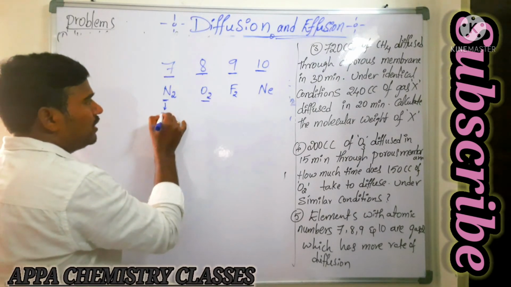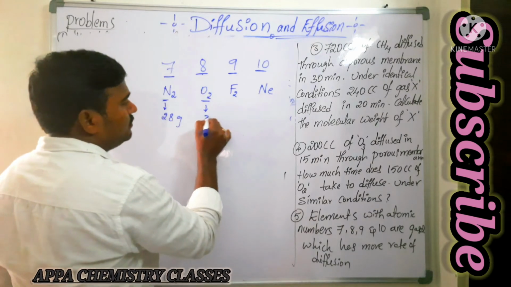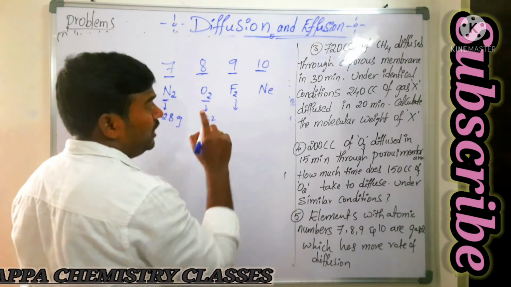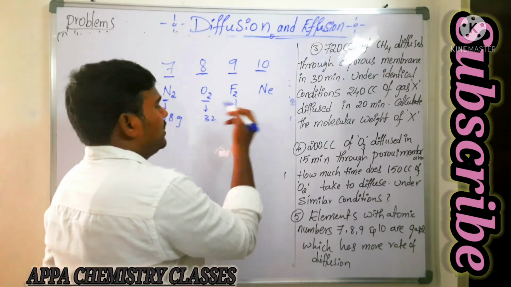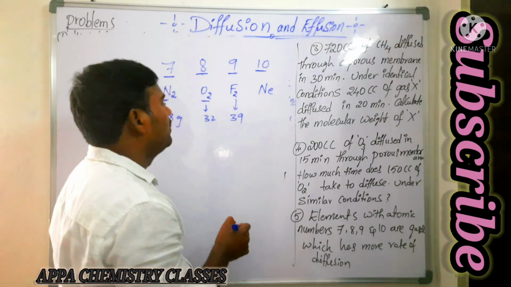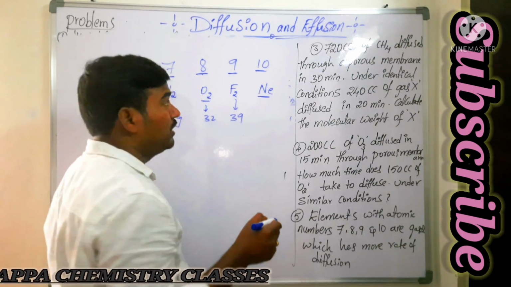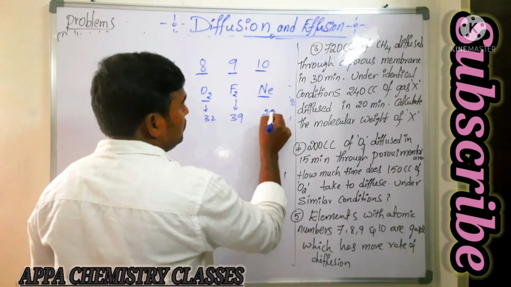What is the molecular weight of nitrogen here? 28 grams. Oxygen is 32. So fluorine is 19. Okay, now 1 fluorine atom it will be 19. 2 fluorine means that is around 38. Okay, now. But whereas if you are taking neon, so neon will be what? It is only just 20.